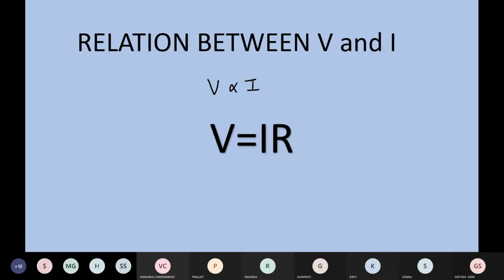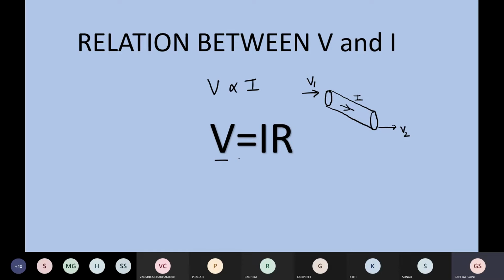So we can relate this with an example of water also. Suppose there is a pipe. If this is the upper end, I can consider it at potential V1, and this as V2. Only if there is a difference in the level of V1 and V2 is there a flow of current. Just like water, it flows spontaneously only if there is a difference in level. So this is Ohm's law.